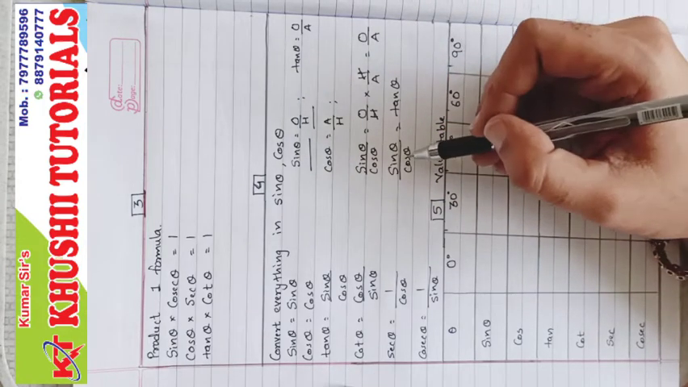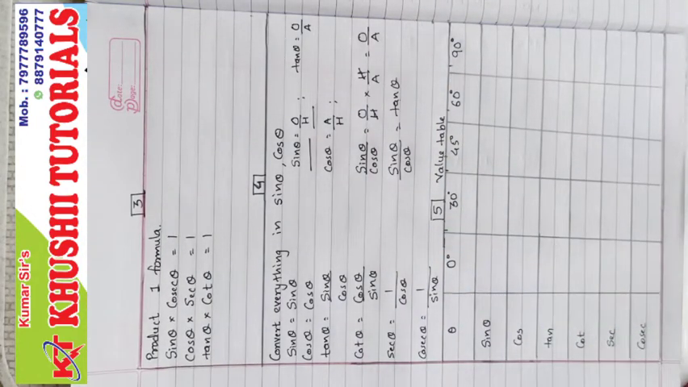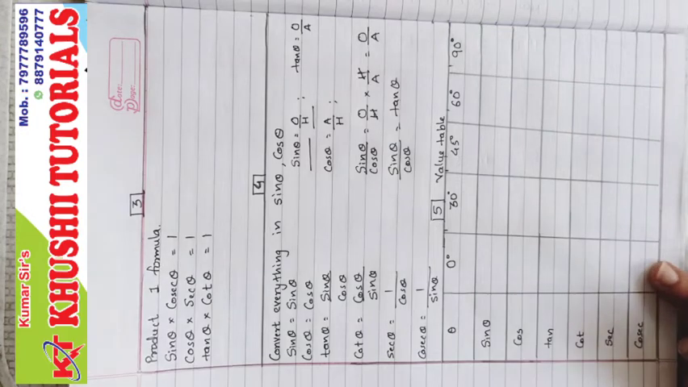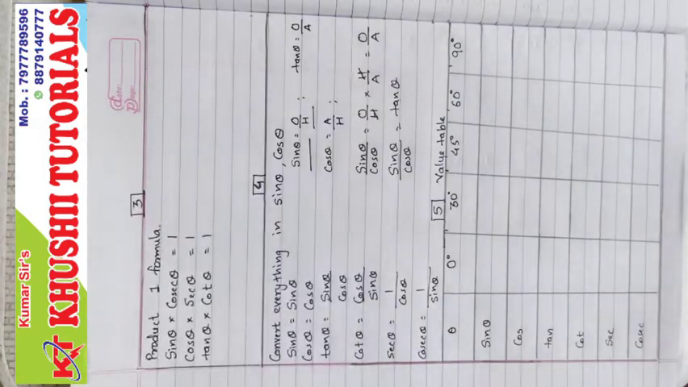So cot theta will be cos theta upon sin theta. The next one is the value table. You should know this value table by heart. The value table is very important, specifically for the first, second and third. Now how to remember that?